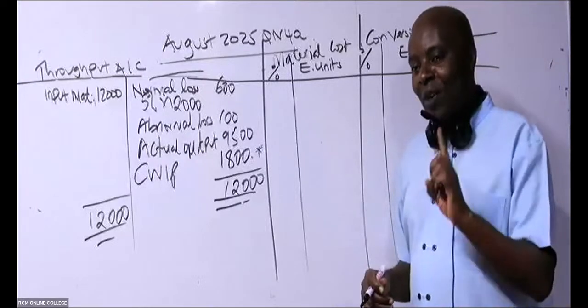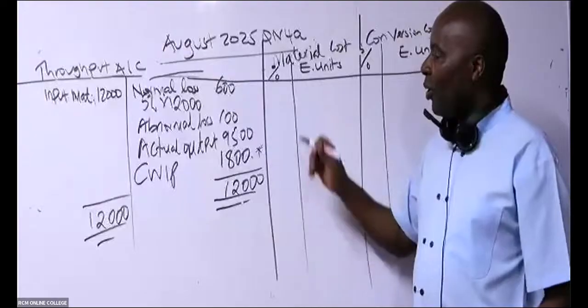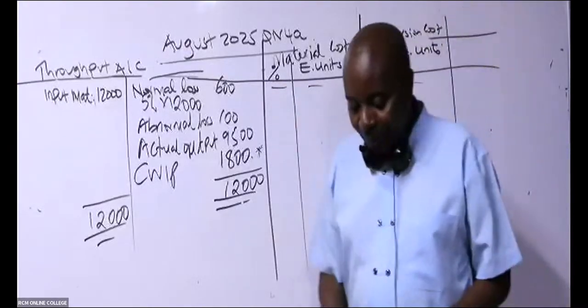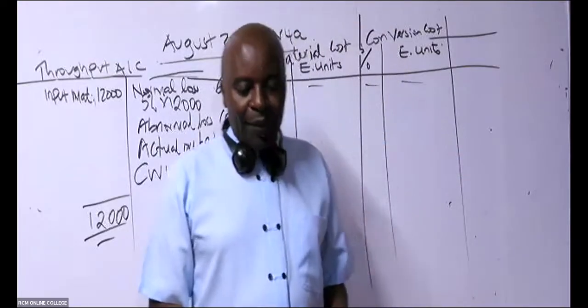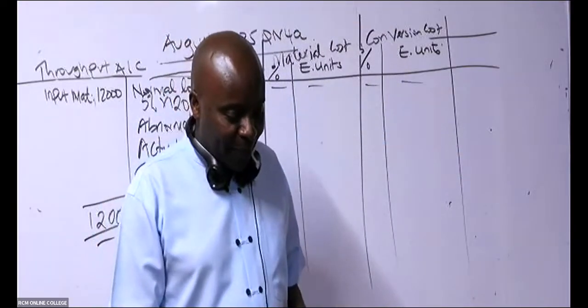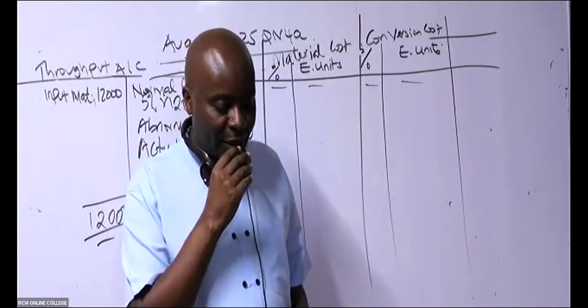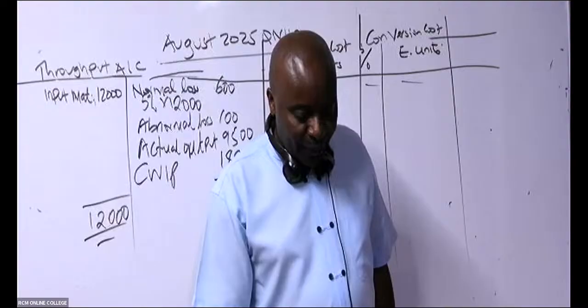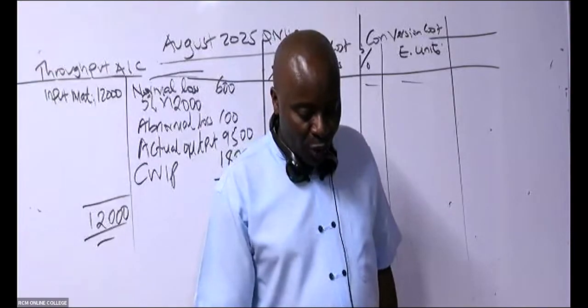Normal loss, no costs at all. Normal loss, nothing here. Nothing. So is that okay? Normal loss, nothing, isn't it? I don't know whether the online guys are able to follow me. The online guys, are they able to follow what we are doing?